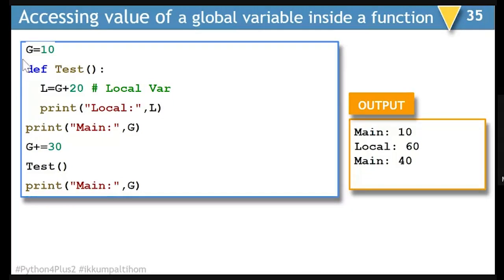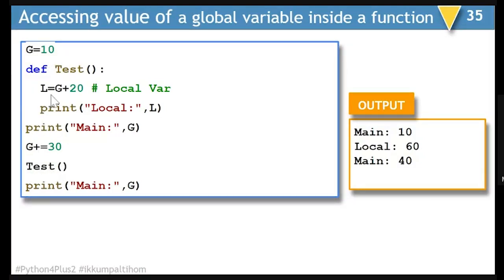So first statement to be executed in this program will be g is equal to 10. The second statement to be executed in the program will be print main g. So it will be displaying 10. Then I'll be adding in the global variable 30 as the value. It will turn into g plus equal to 30 will make it 40. Then I'm calling test function.